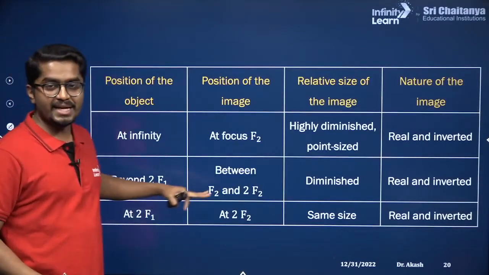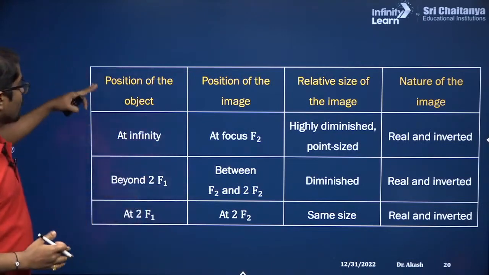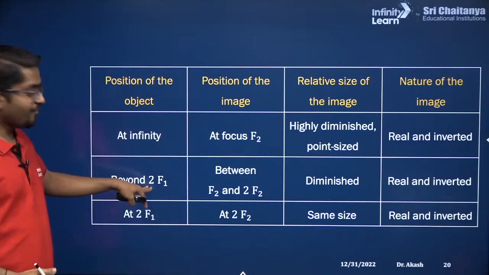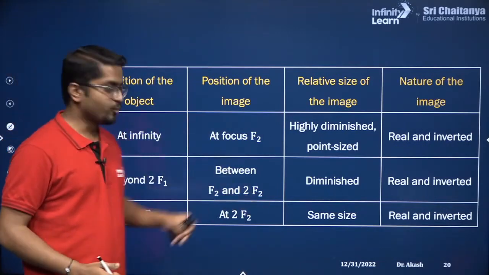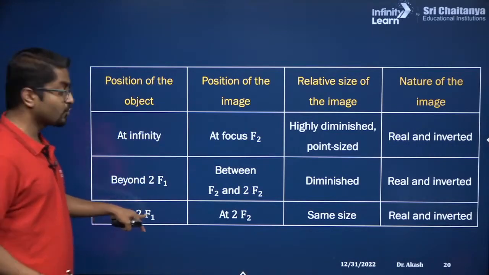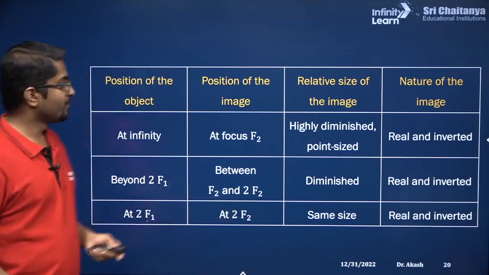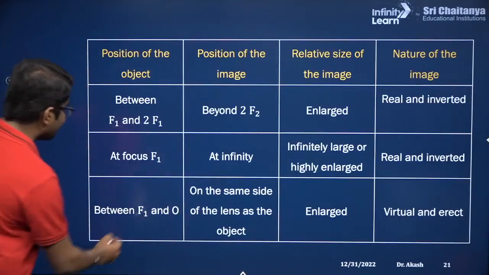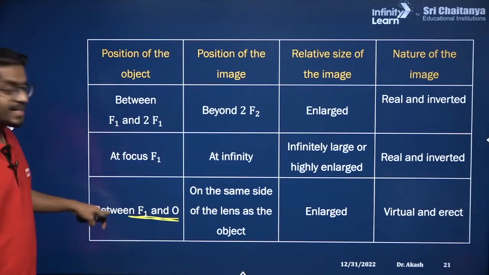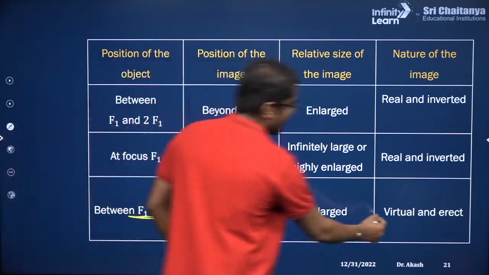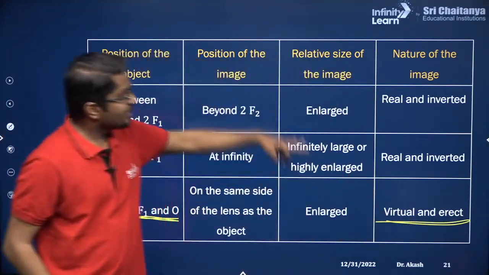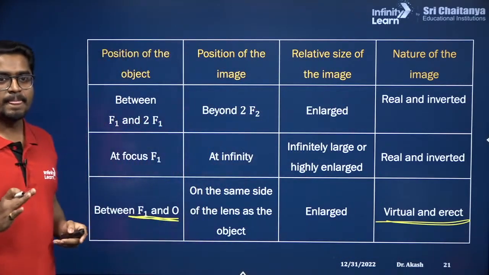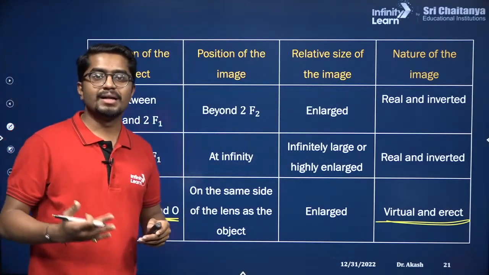Now, this is just a summary of all the positions for the object. Object at infinity, image at F2. Object beyond 2F1, image between F2 and 2F2. You bring your object closer, object at 2F1, image at 2F2. Correct? And there is a nature of the image. Only when the object is between F1 and O, you get the virtual and erect image. All the other positions, you get the real and inverted image. Easy? Okay, let's move on to the next.